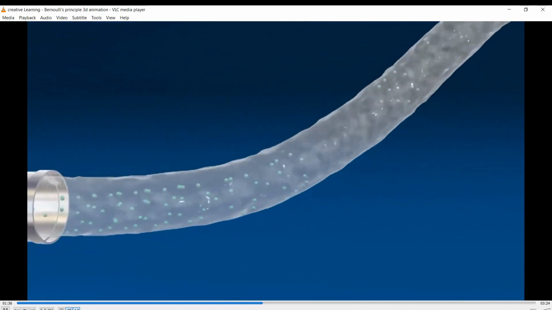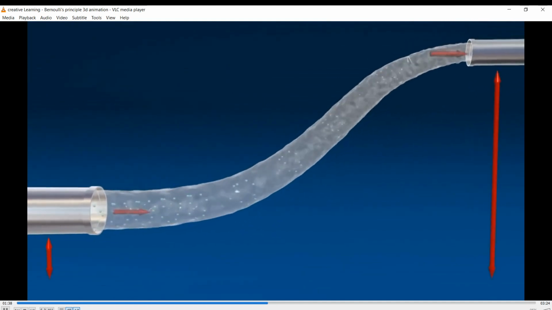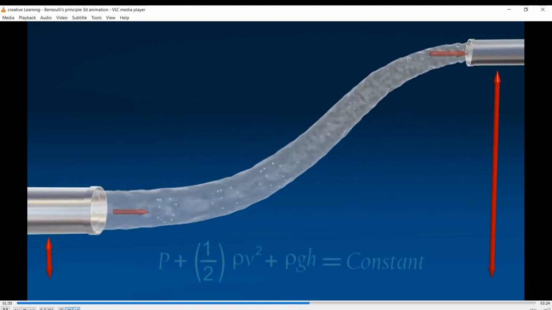When fluid flows through a section of pipe with one end having a smaller cross-sectional area than the pipe at the other end, the velocity of the fluid in the constricted end must be greater than the velocity at the larger end. Bernoulli's equation applies conservation of energy to formalize this observation.